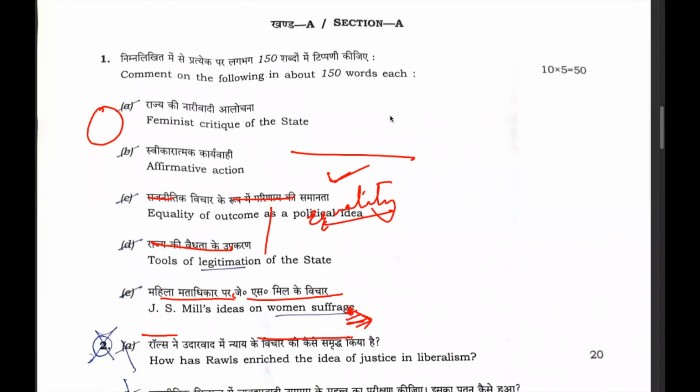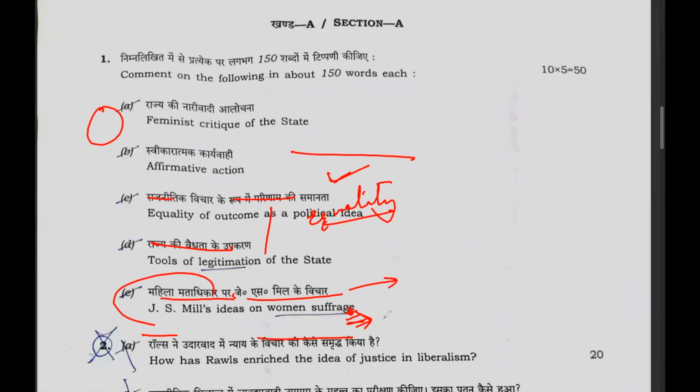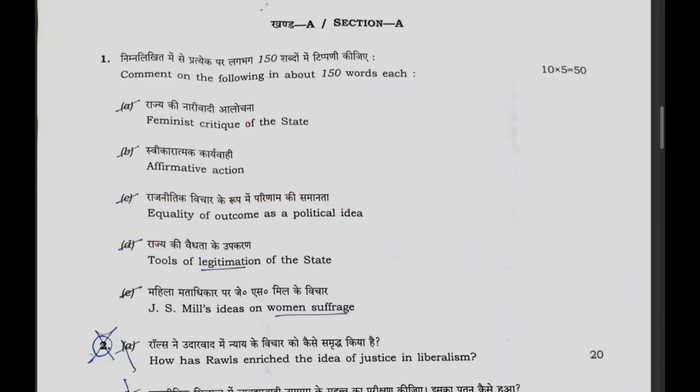Then the question is on J.S. Mill's ideas on women suffrage. This question makes it important because UPSC in the first question itself has asked 2 questions on the women issues or the issues related to the women empowerment. So this is a new trend that we are witnessing in this question paper.